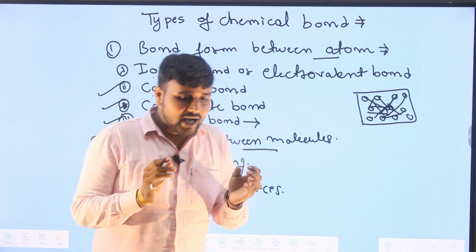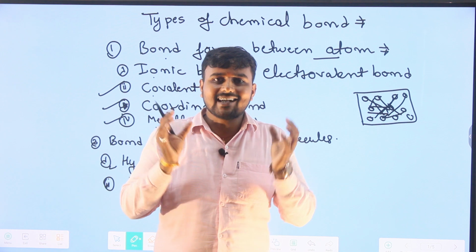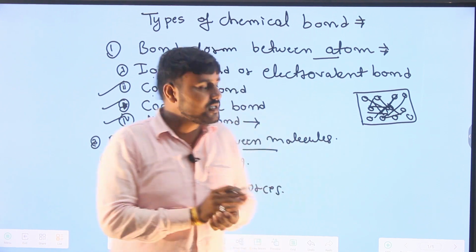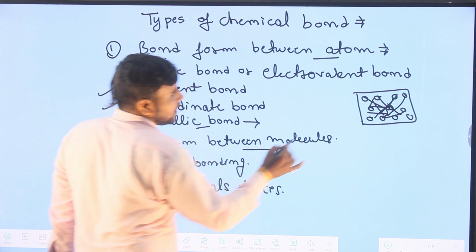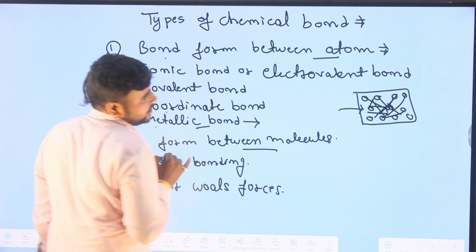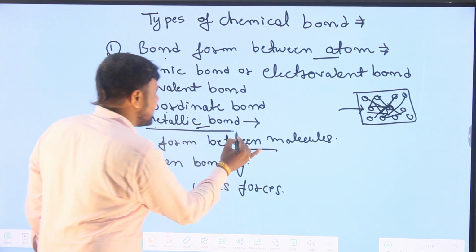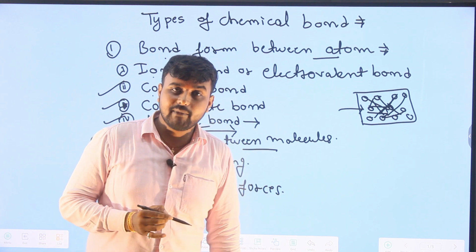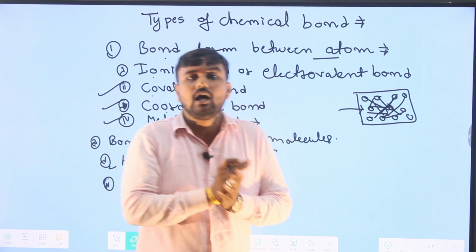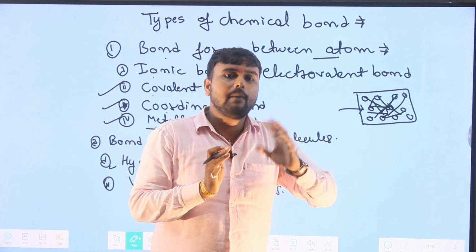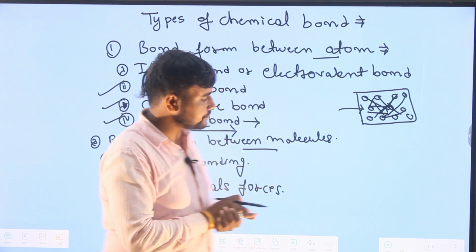That is the bond which is formed by the force of attraction between the metals, known as metallic bond. In the metallic bond, only metals participate. That is, metallic bond is formed between electropositive elements, because an electropositive element is known as a metal, and between the metals, metallic bond is formed.